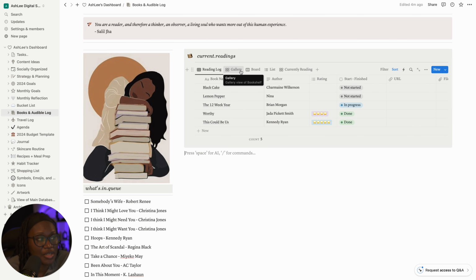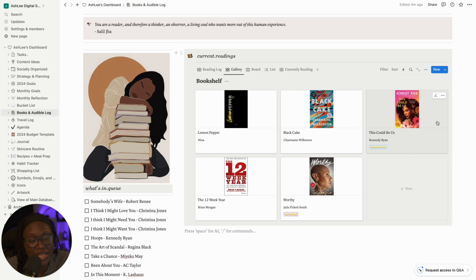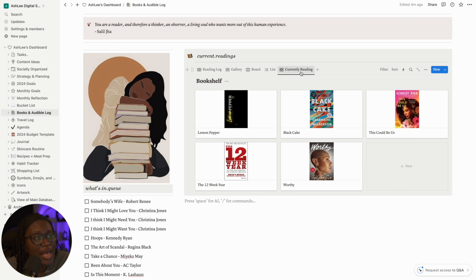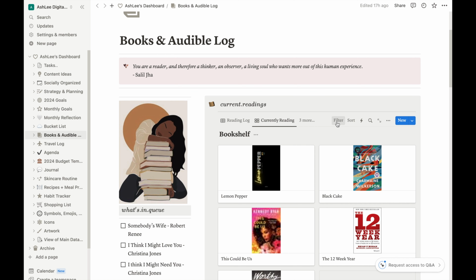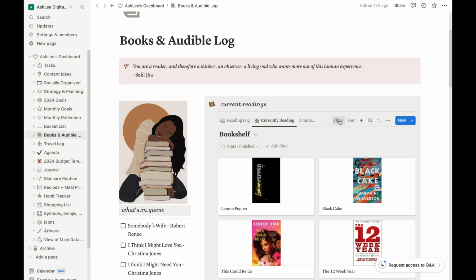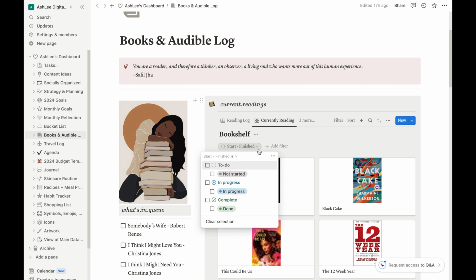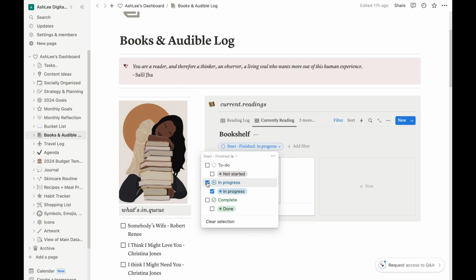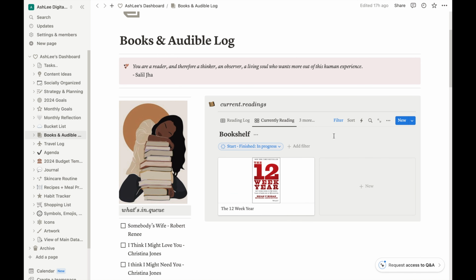Once all the book covers are in and you go to the gallery view, then you can see a picture of all your book covers. And also on your currently list, they'll be there too. I forgot this part, but for your currently reading, you want to make sure you add a filter, and on the filter, you want to filter it for the books that are in progress. That way you can see the books that you are currently reading, and the rest of the books that you have on your reading log will be filtered off.